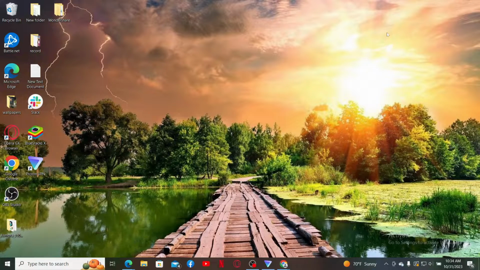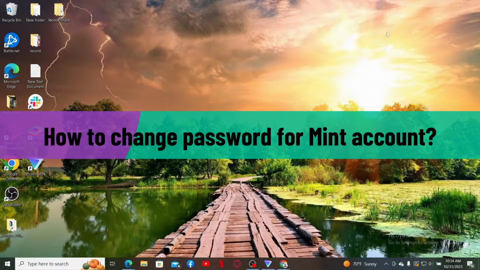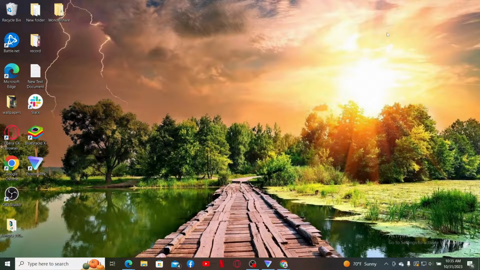In today's video, I'll be guiding you through how to change your password for a Mint account. If you're looking for a way to change or update your password on Mint, then here's how you can do it. Simply follow the steps till the end.